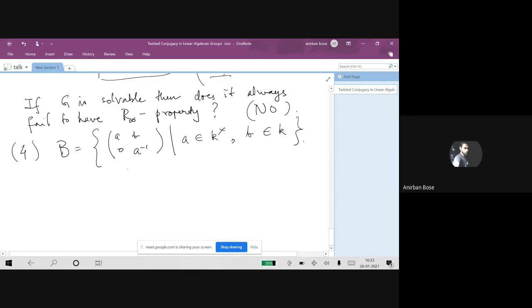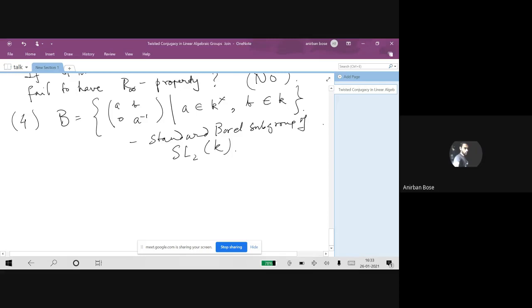So precisely we are talking about the standard Borel subgroup of SL2(K). Now, if I take this group, one can check that